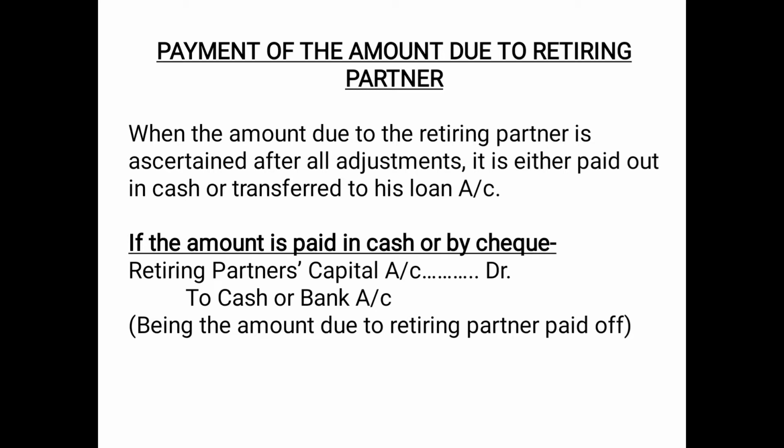So here it is written, when the amount due to the retiring partner is ascertained after all adjustments, it is either paid out in cash or transferred to his loan account. Whatever the question says, we will do accordingly. If the question asks you to pay it immediately in cash, we will pay it. And if the question asks you to transfer it to his loan account, then we will do that. If the amount is paid in cash or by cheque, the entry would be: retiring partner's capital account debited, because his capital will be wiped off, to cash or bank account, because cash is going out. The narration can be: being the amount due to retiring partner paid off.